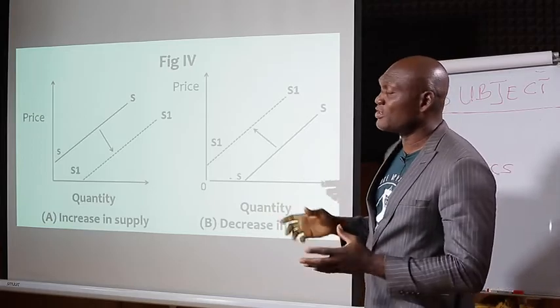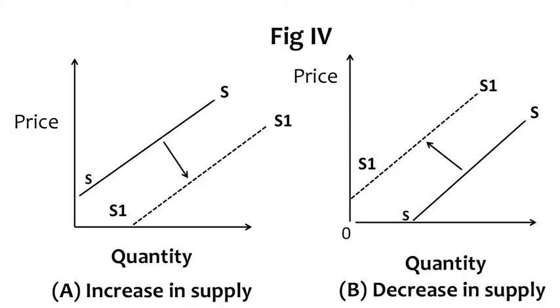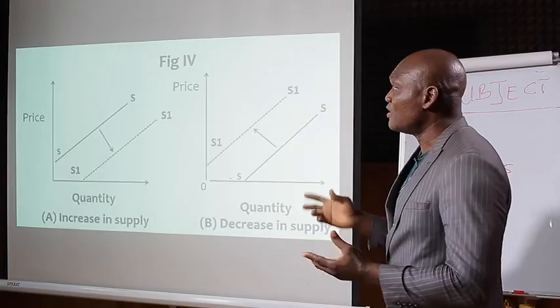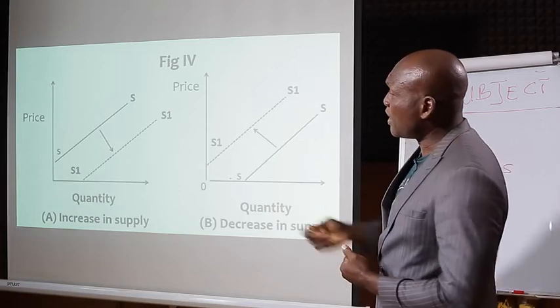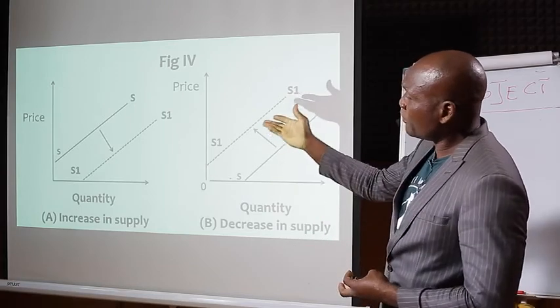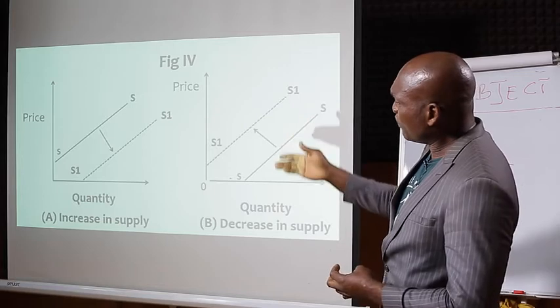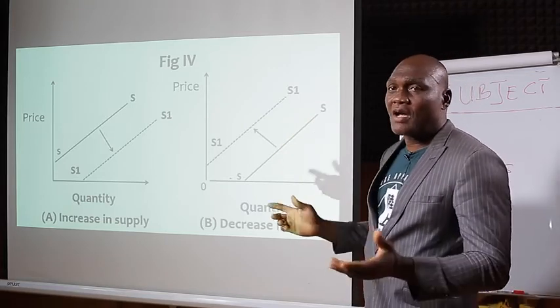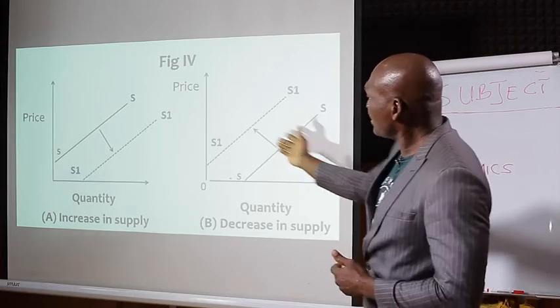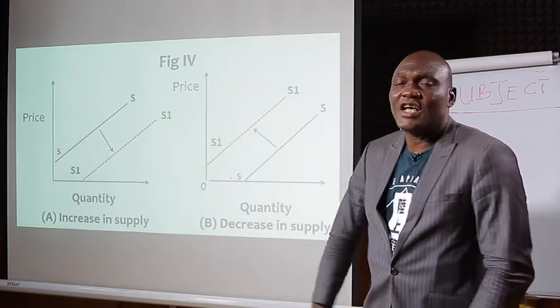This graphical representation is the easiest way you can answer economics questions, because it's very easy to draw and it's very easy to explain. It's just like you say 1 + 1 is what? You say 2, they give you your full mark. That is what will happen when you draw this curve. Draw your lines very well, label it very well, and put your arrow. The important thing is your explanation.